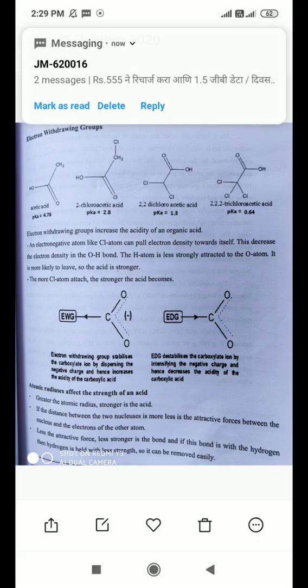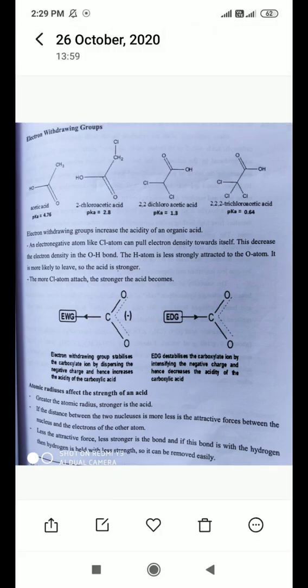Now, when one chloro group is attached to acetic acid, it becomes 2-chloroacetic acid, which has pK 2.8. The pK value is decreased, which means the acidic nature of this compound has increased. Next example is 2,2-dichloroacetic acid. Here two chloro groups are attached, so the pK value is 1.3, less than 2.8, so it becomes a stronger acid.